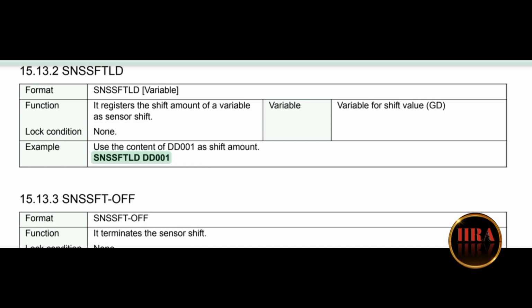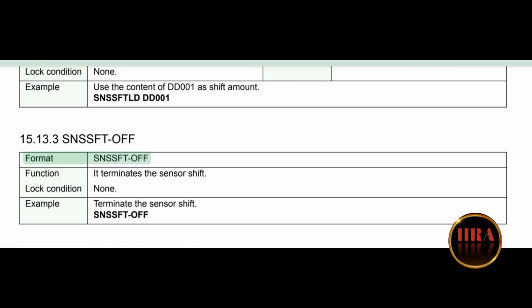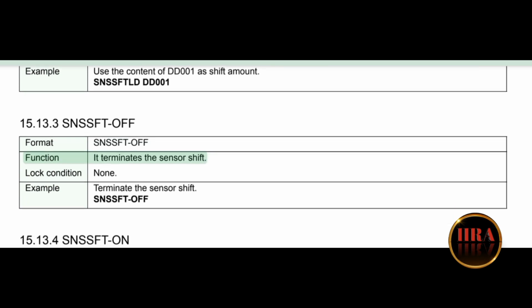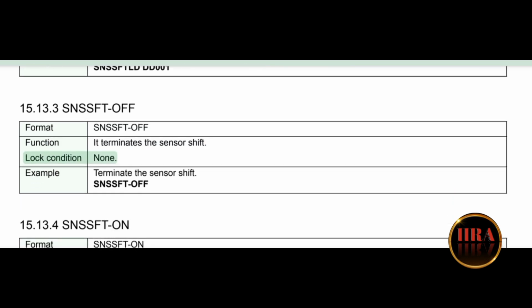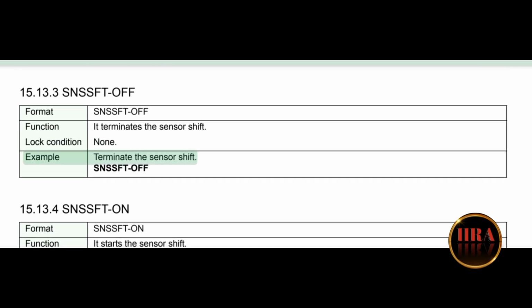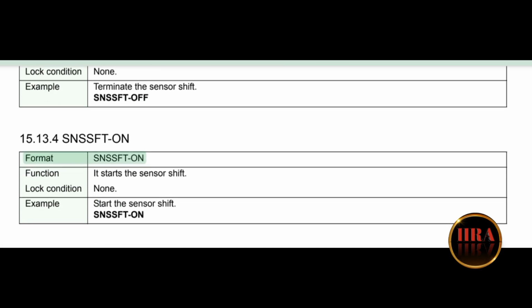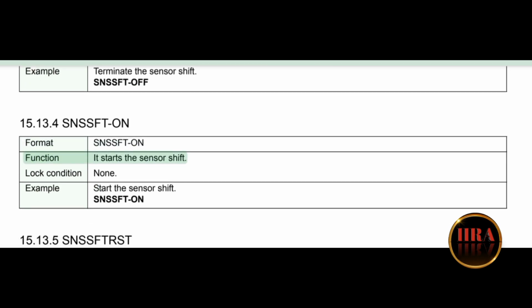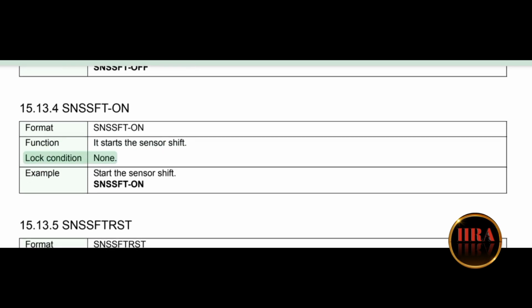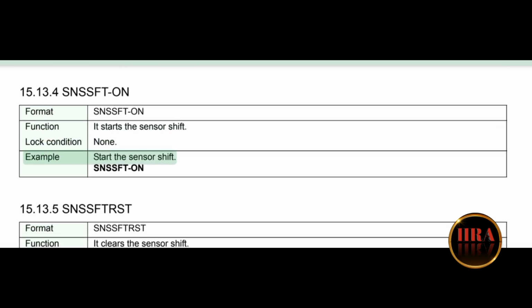SNSSFTLD DD001. Format: SNSSFT-OFF. Function: it terminates the sensor shift. Lock condition: none. Example: terminate the sensor shift. SNSSFT-OFF. Format: SNSSFT-ON. Function: it starts the sensor shift. Lock condition: none. Example: start the sensor shift.